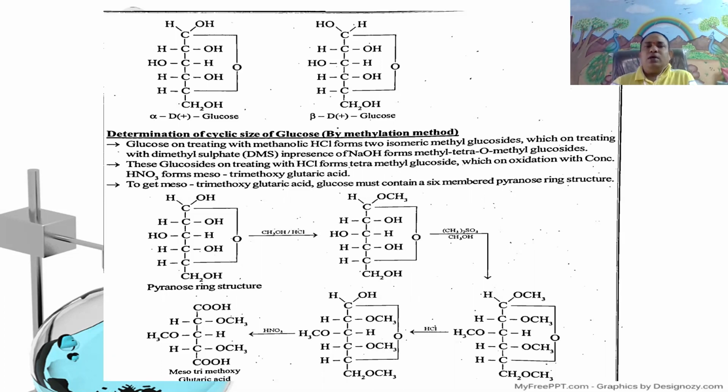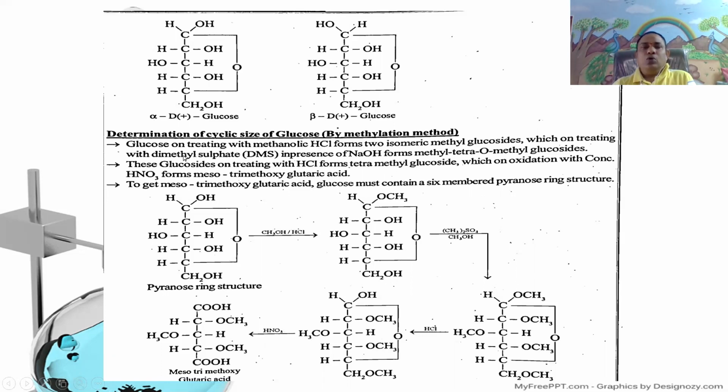In the alpha methyl glucoside, the first anomeric carbon contains hydrogen on the left side and the hydroxyl group on the right side. Next, in the beta D glucoside, the first anomeric carbon contains OH on the left side and hydrogen on the right side. Now the determination of the ring size of glucose by methylation reaction, when it reacts with dimethyl sulfate, DMS.